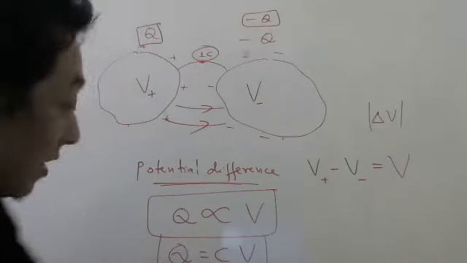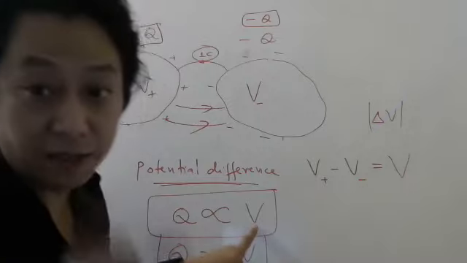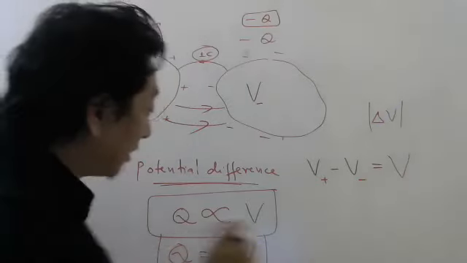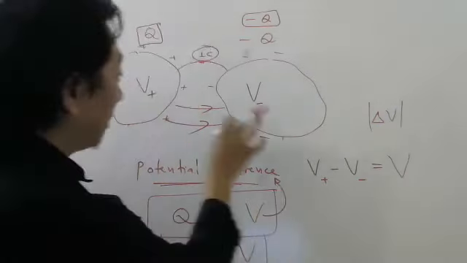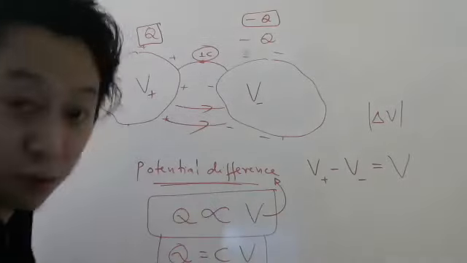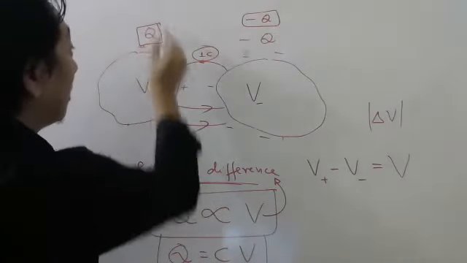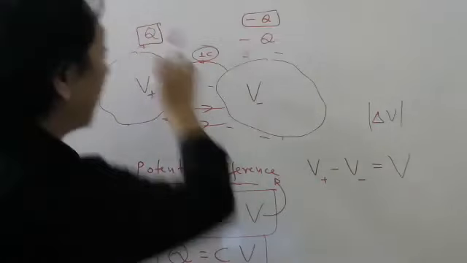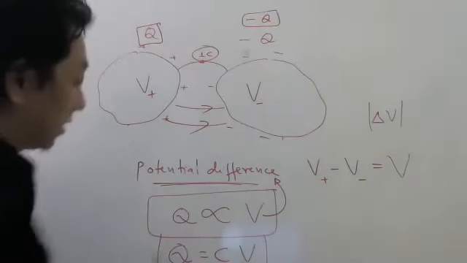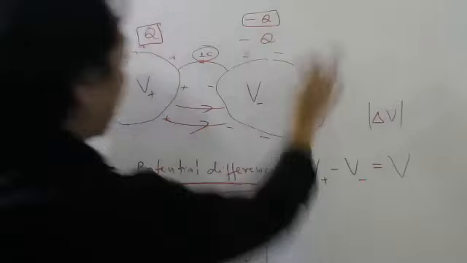Only thing is now this V, listen carefully, last. This V is now the potential difference between the two conductors. And this Q is the charge on the one conductor, in magnitude. Don't take total charge. Total charge will be 0. So don't write total charge of both the conductors.